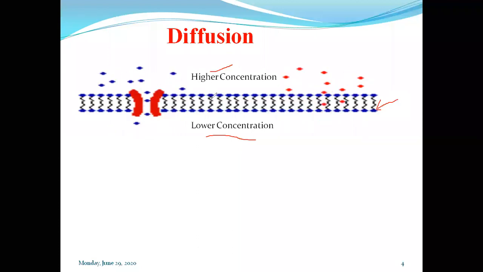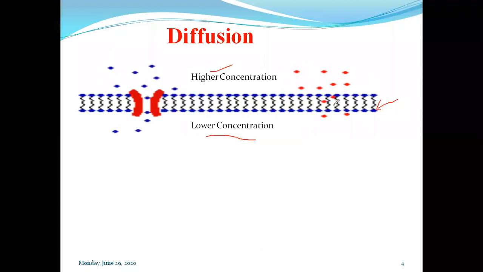It will resist the transport of these molecules. These molecules are not easily passed or diffused through this membrane. That membrane or barrier provides resistance to the passage.